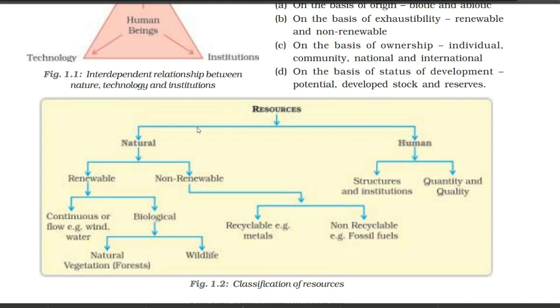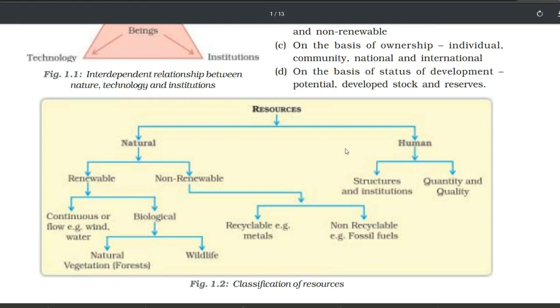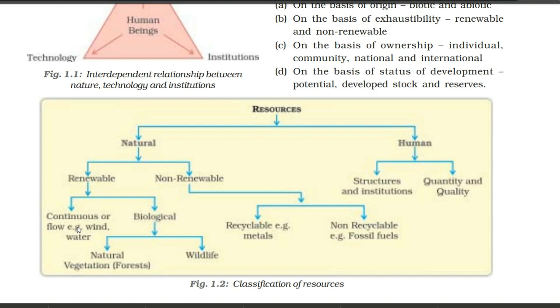Resources are divided first of all into two parts: natural and human, that is, by nature or man-made. We have two types of resources, known as natural or man-made resources. Let's study natural first. Under natural, we have two types, renewable and non-renewable. Renewable is continuous or flow, the things we can use again and again, like wind or water. By using them, they are not going to finish.